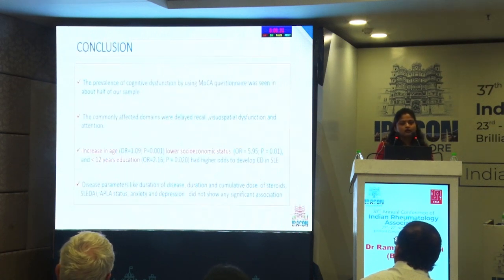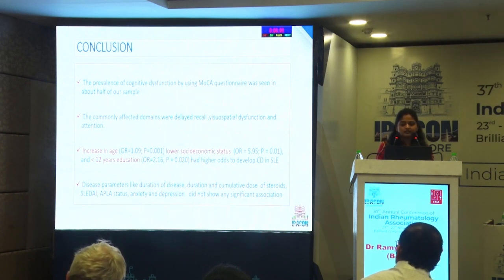To conclude, about half of our population had cognitive dysfunction. Increase in age, lower socioeconomic status, and lower education had a higher impact on developing cognitive dysfunction in lupus. Disease parameters like duration or steroid dose, nor the antibody status, showed any significant association with cognitive dysfunction.